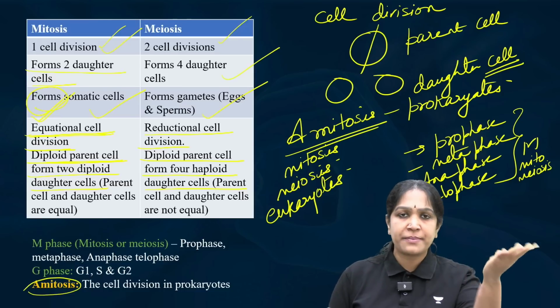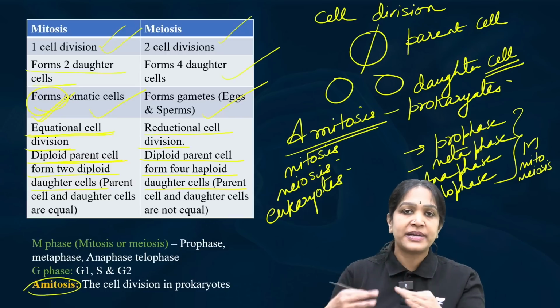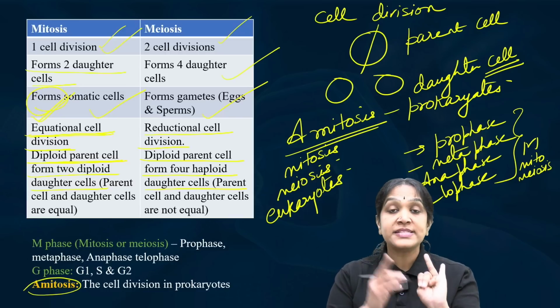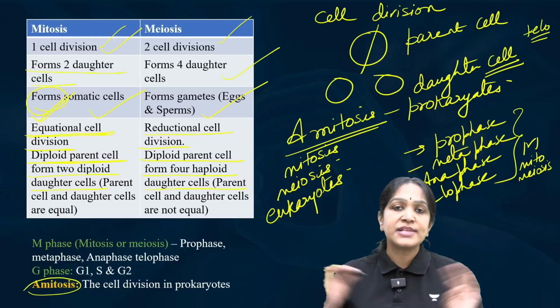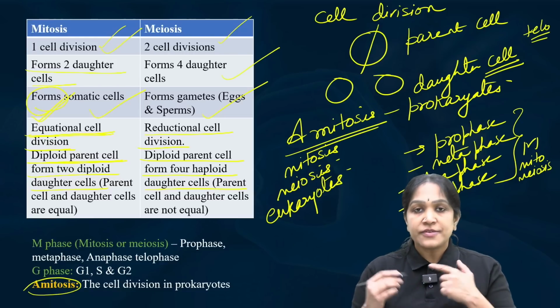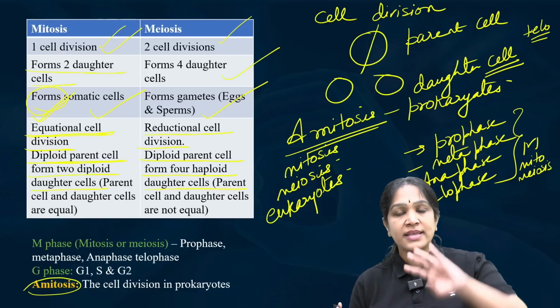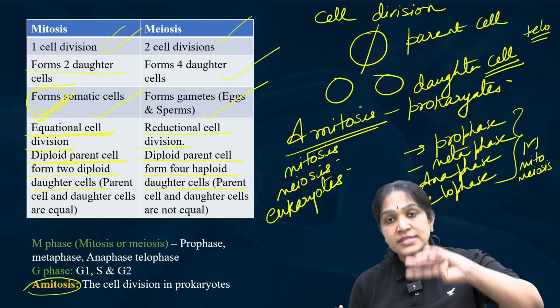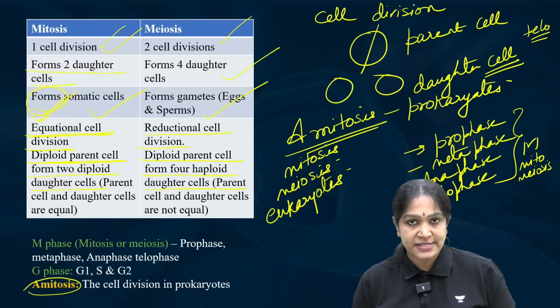Prophase: pro means primitive, early, so the first phase. Meta means middle, the second phase, middle phase, metaphase. Then anaphase. Telo means what? End, tail, telo, end. The last phase is called telophase. We need not understand what these phases are, but just remember that these are the 4 stages within either mitosis or meiosis, that is the M phase.